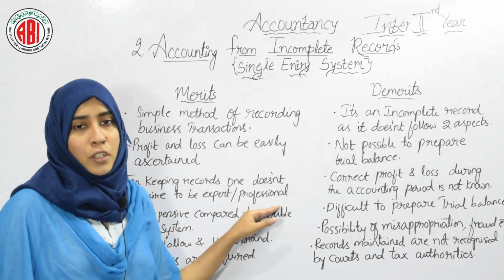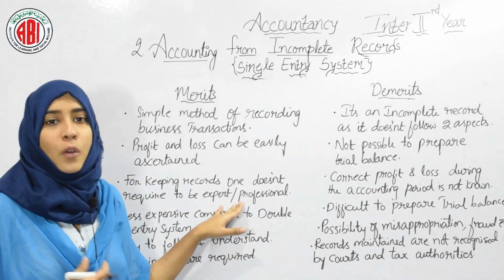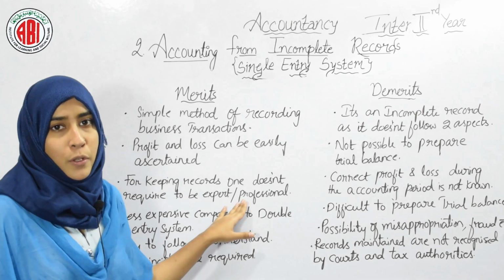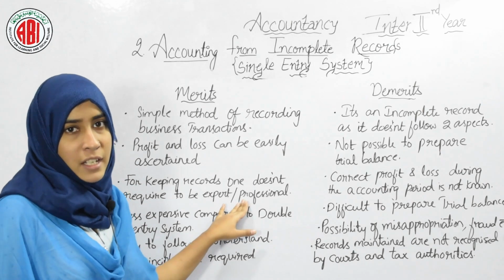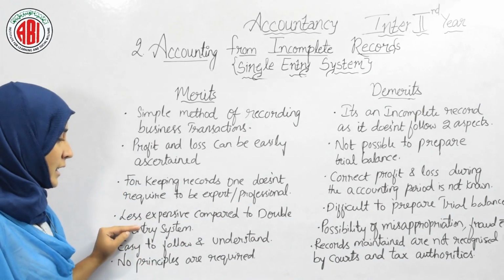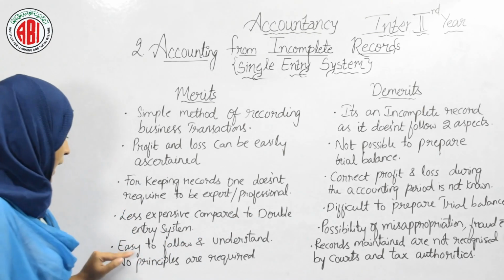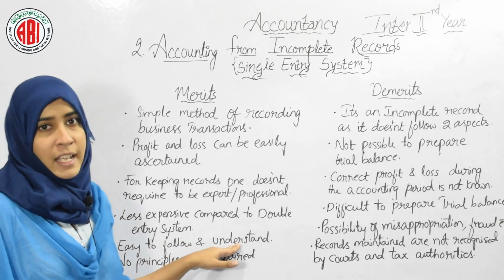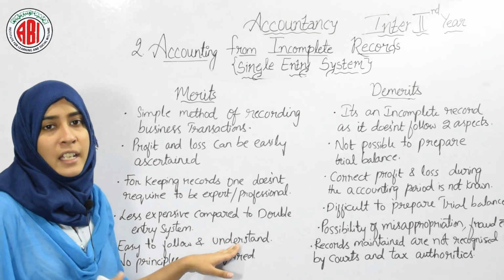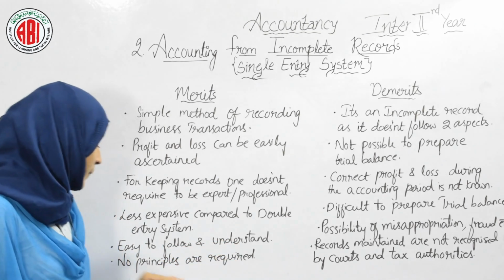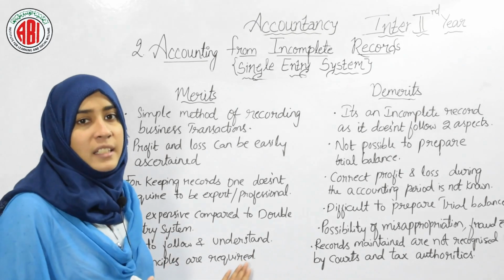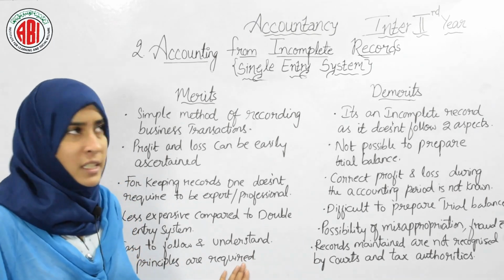Anyone can follow this system. It is less expensive compared to the double entry system. Here expenses are very less and it is easy to follow and understand. No principles are required, meaning there are no rules or regulations for this system.